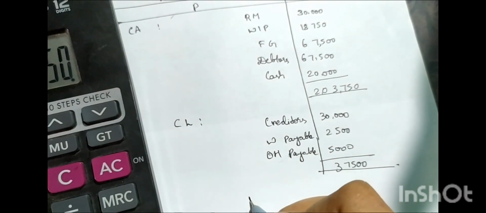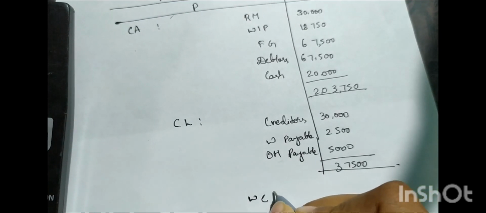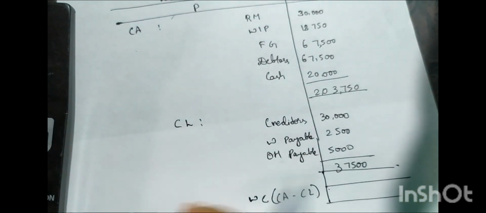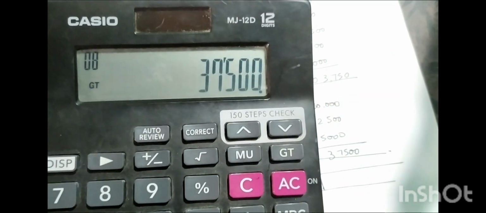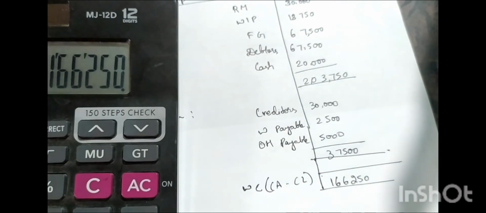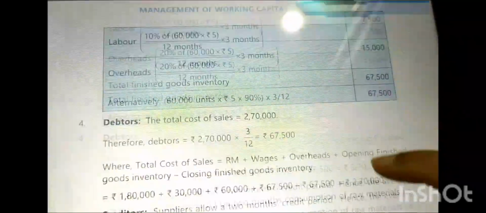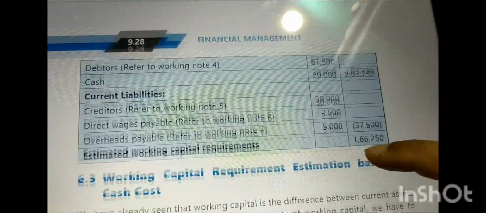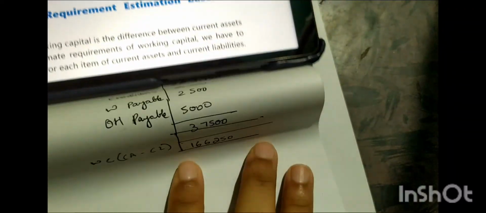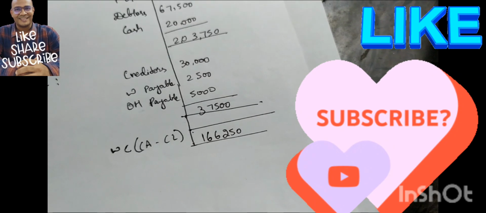So the working capital required, current assets minus current liabilities, 203,750 minus 37,500, comes out to be 166,250. That's what is given in the study material, right? I hope you have understood. If you have any doubt, do let me know in the comment section. Thank you.